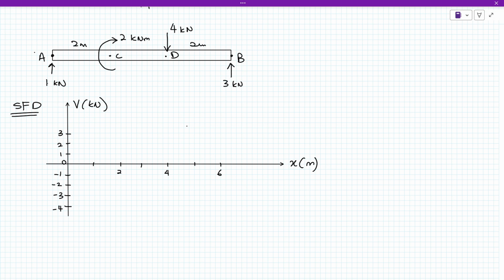Okay, so now bila kita nak lukis shear force diagram, kita akan start with the point A, paling kiri sekali. So kita tengok apa force yang ada, sebab this one is shear force. So kita tengok force yang ada at this starting point. So here kita ada 1 kilonewton ke atas. Jadi kita akan start dengan nombor 1.